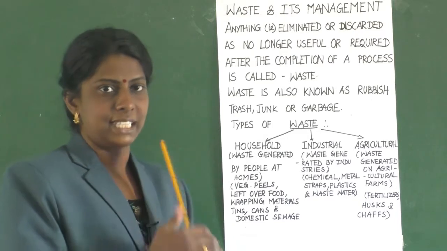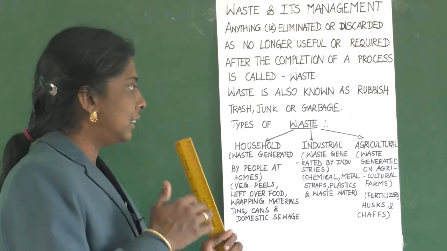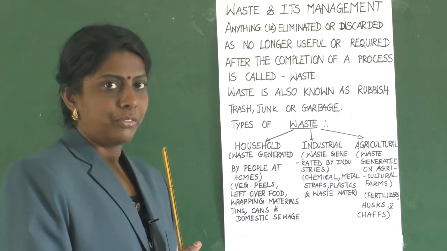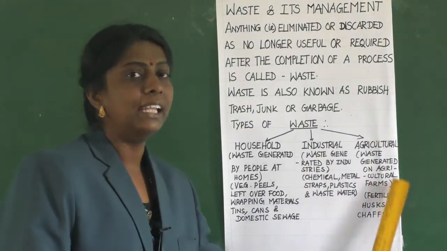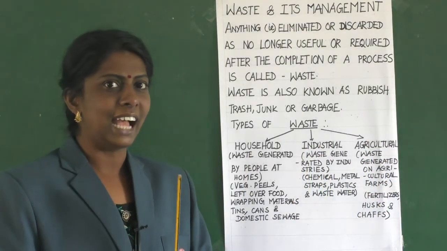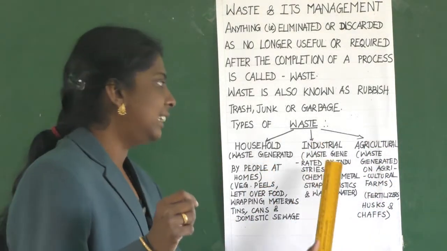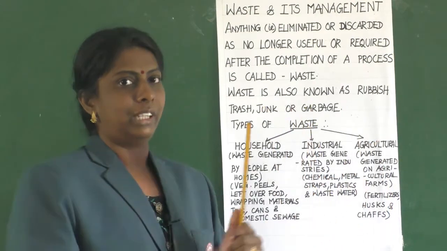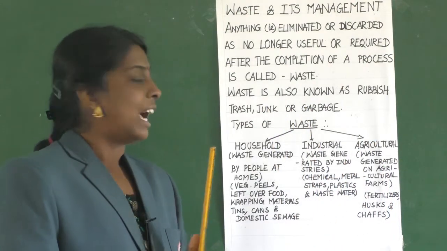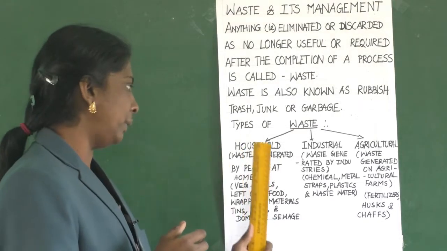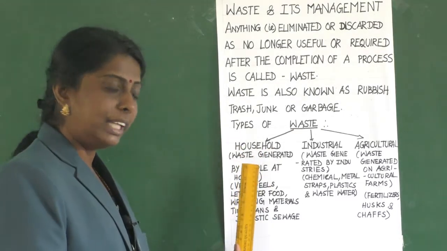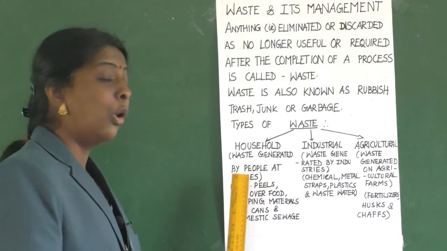The main types of waste are classified as household, industrial and agricultural. Household means the waste generated by people at homes.